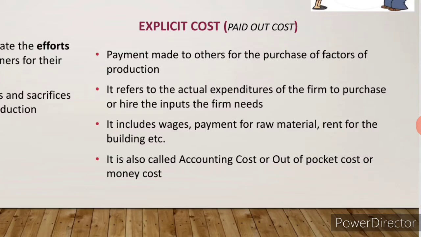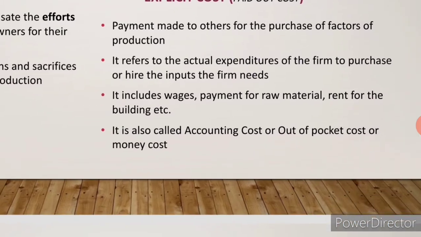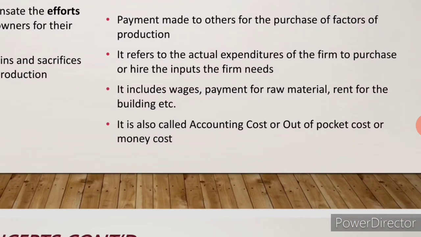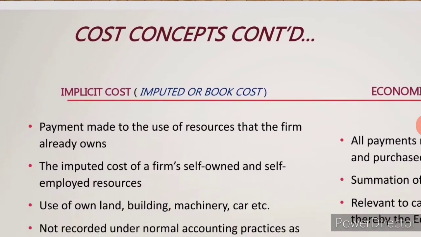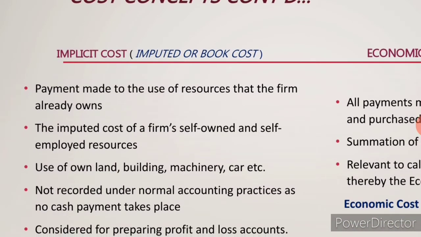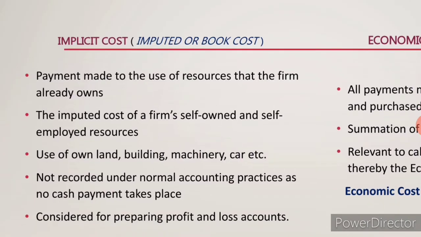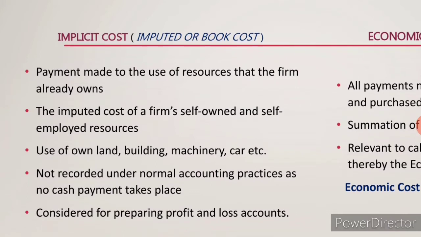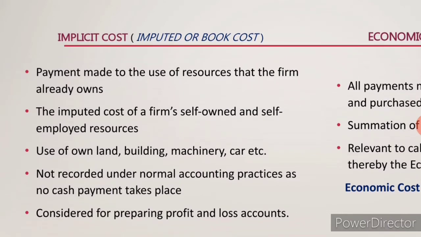So explicit cost is also called an accounting cost, out of pocket cost, or money cost. Next, implicit cost. Implicit cost means an owner will have certain resources of their own. A producer will have their own resources. For those own resources, payment is made for the use of resources that the firm already owns.